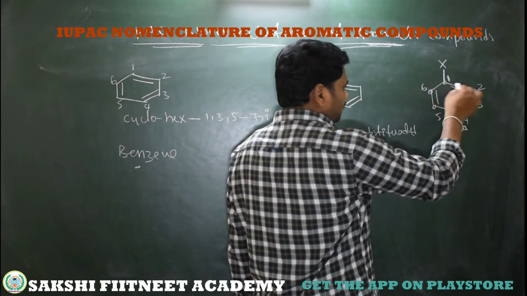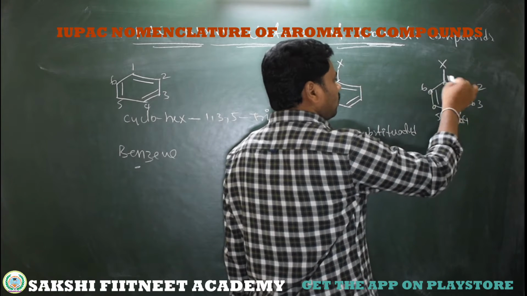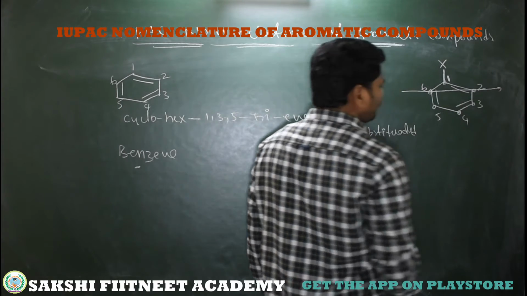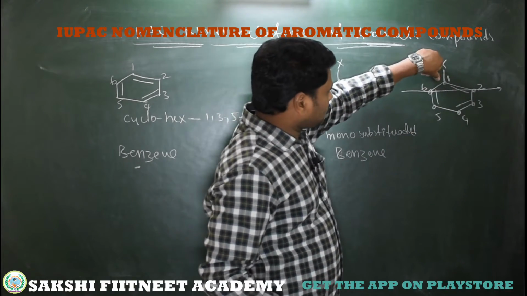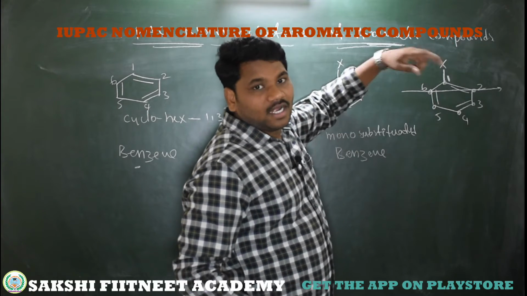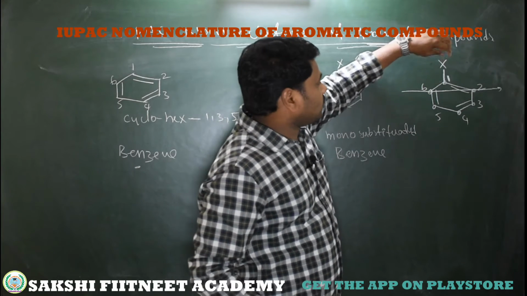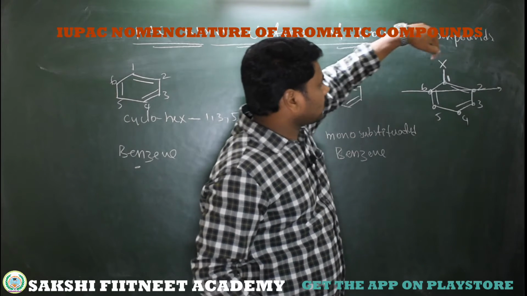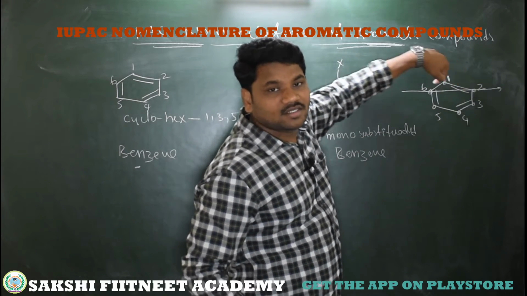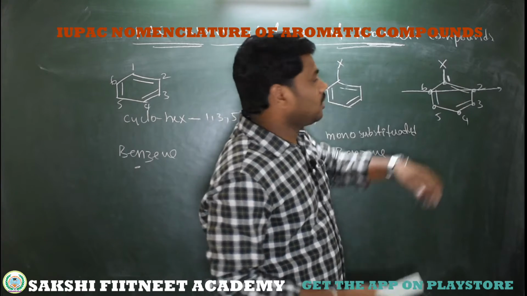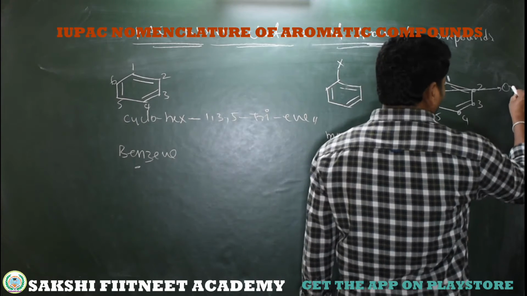We can differentiate them with 1,6 or ortho to each other. When the substituents are at first and second or first and sixth, it's a disubstituted benzene. If one substituent is here, the other substituent is here or here, the relation between these two substituents on a benzene is called ortho.